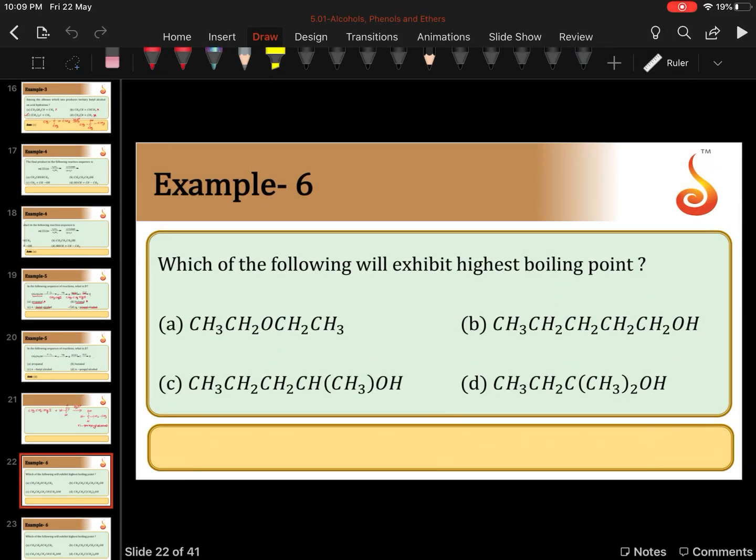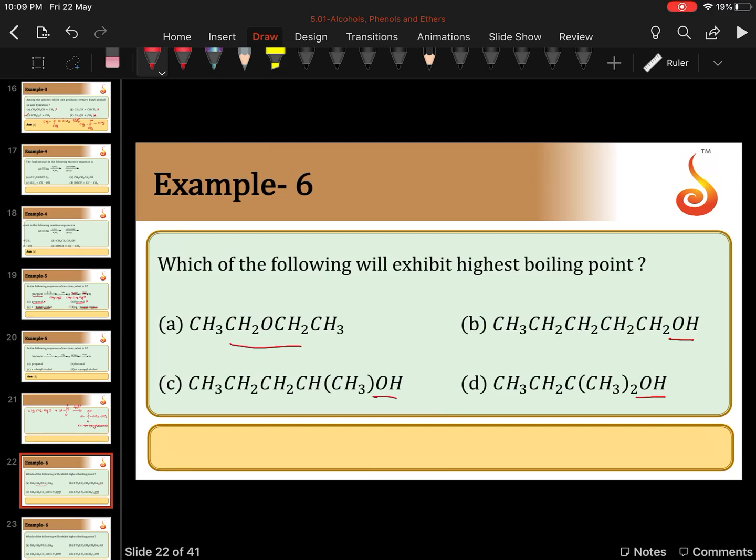Which of the following will exhibit highest boiling point? The first option is ether. Second option is alcohol. Third is alcohol. Fourth is also alcohol. So, alcohols boil at high temperature compared to ethers.